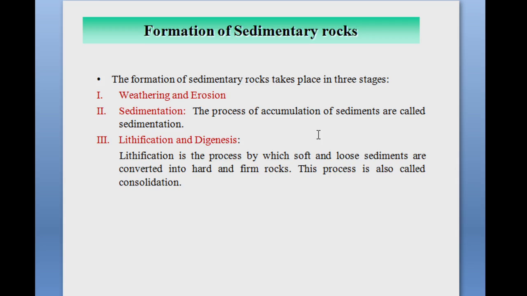The soft and loose sediments are converted into hard and firm rocks, and this procedure is called lithification. It is also called consolidation.